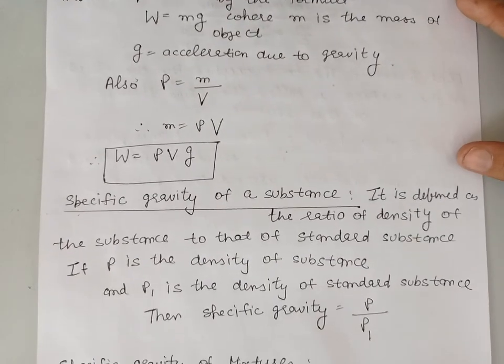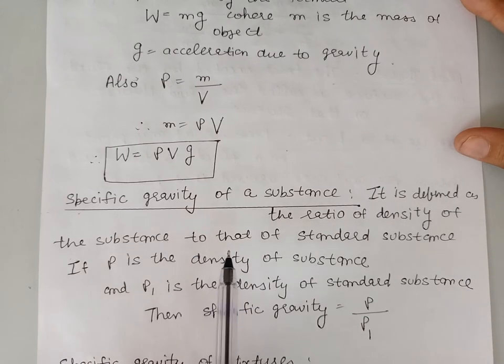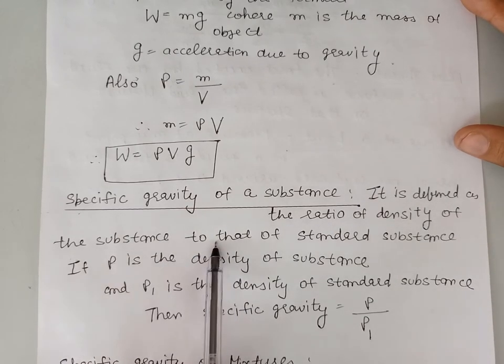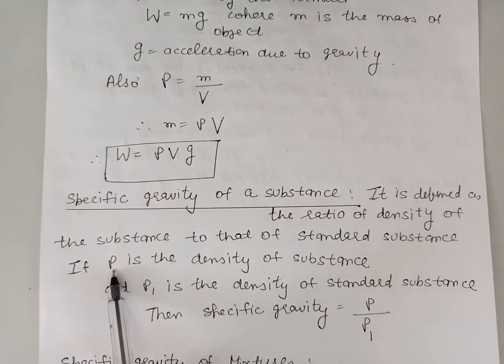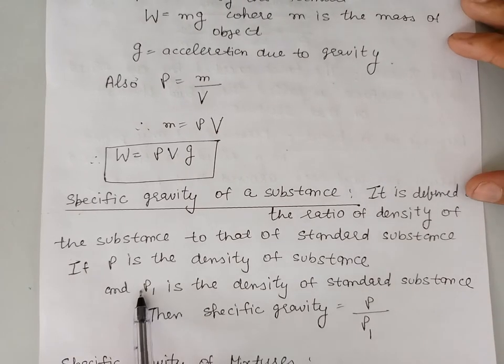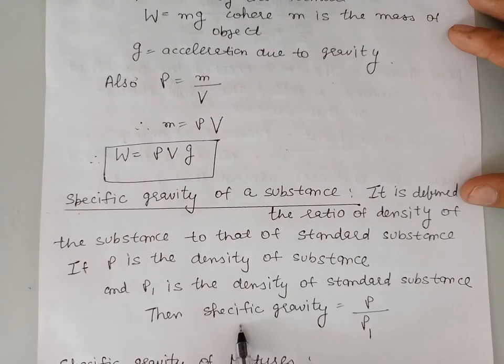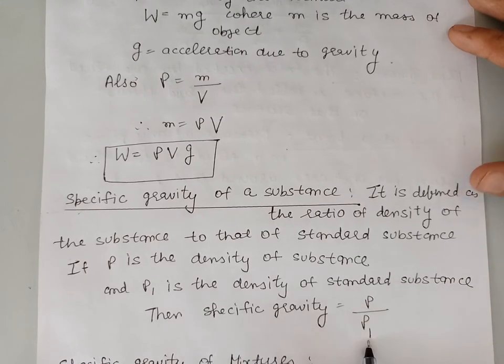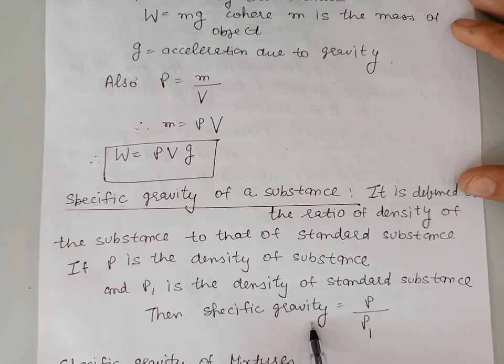Now, next we define what is specific gravity of a substance. Specific gravity is the ratio of density of the substance to that of a standard substance. So if we take rho as the density of the substance and rho 1 as the density of the standard substance, then the specific gravity is given by rho divided by rho 1. So rho upon rho 1 is the specific gravity of the substance having the density rho.